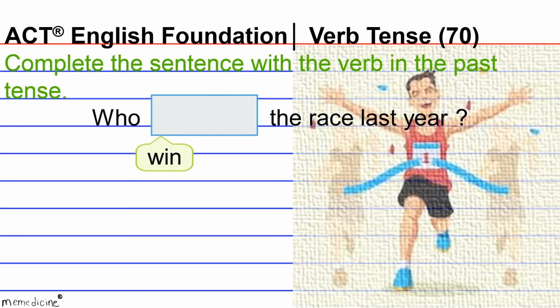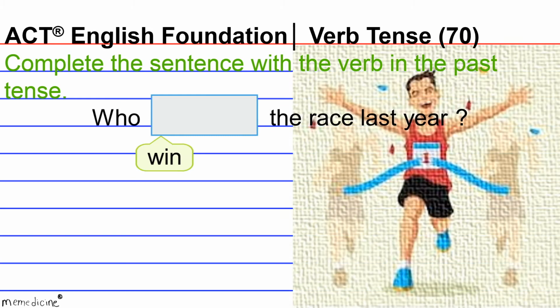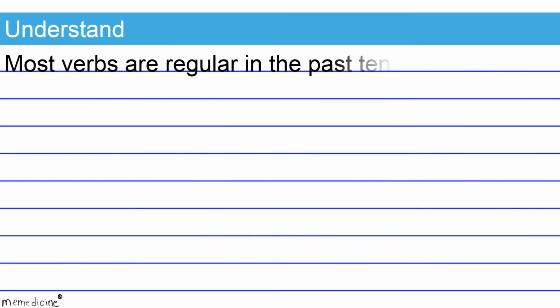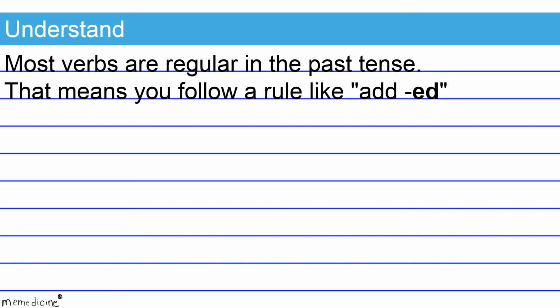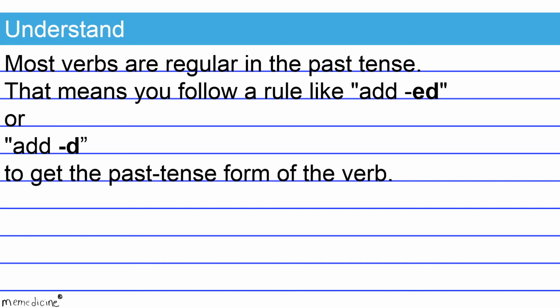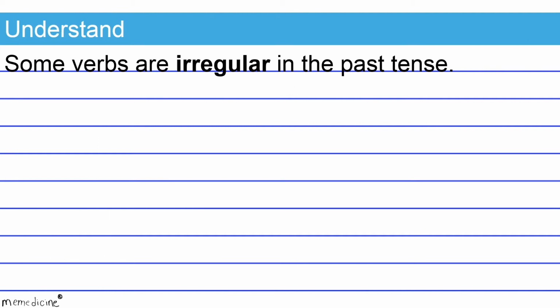Who blanked the race last year? The task here is to shift the tense of win to its simple past tense verb form. Here's what I need you to understand. Most verbs are regular in the past tense. That means you follow a rule like add ed or add d to get the past tense form of the verb. Some verbs are irregular in the past tense.